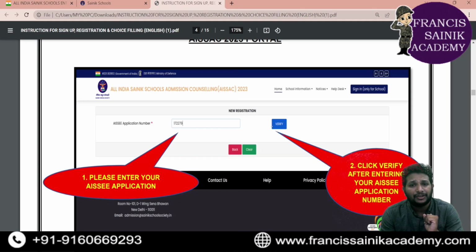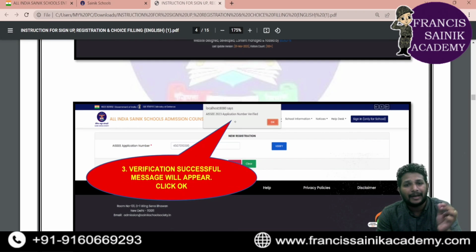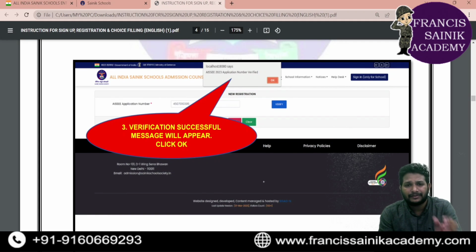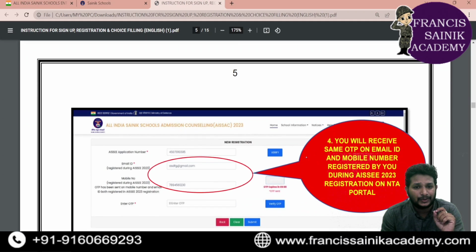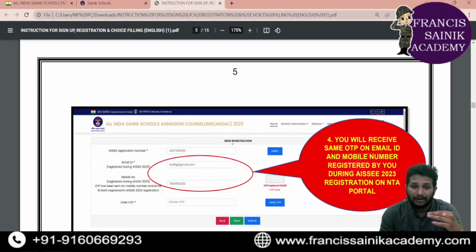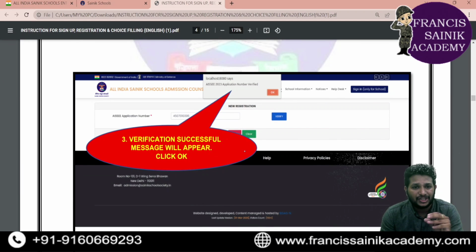Once the application number is entered, you just need to click the verify option. Then it shows that your application number is verified. This is just to validate your application number, whether it's correct or not, or whether it's uploaded or not. Once you get the verification message, the registration will automatically start. Once the verification is done, it will show that the application number is verified.